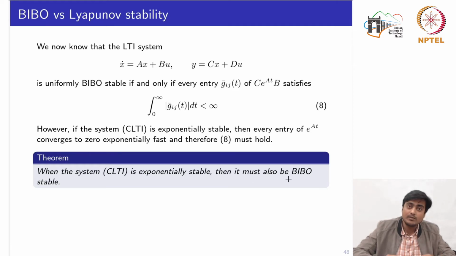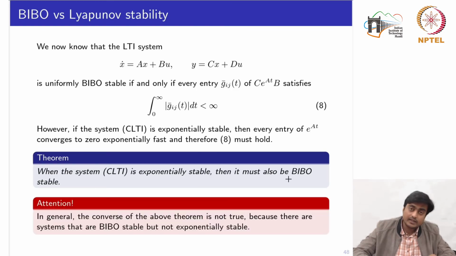Now this exponential stability is basically in the sense of Lyapunov, meaning that if the system is stable or exponentially stable in the sense of Lyapunov, then it must also be BIBO stable. Given a bounded input, the system would yield a bounded output. But the converse of this statement is not true in general. That is to say, if the system is BIBO stable, then we cannot guarantee that the system is exponentially stable.